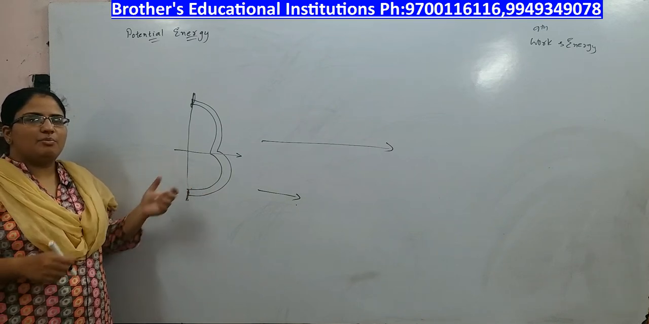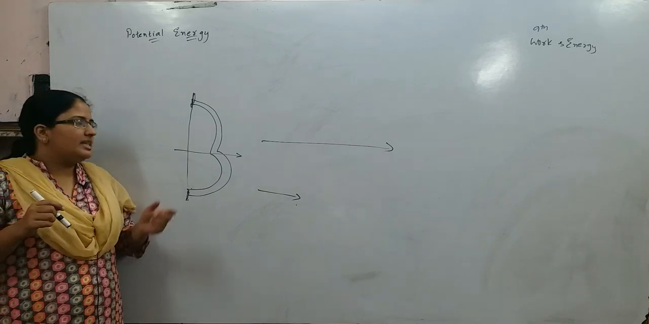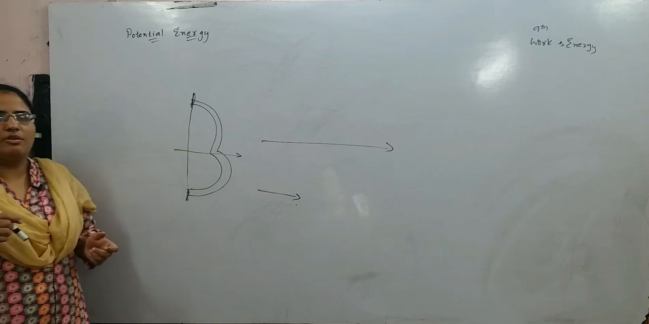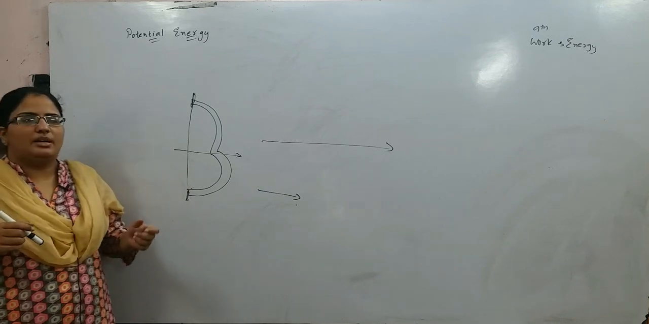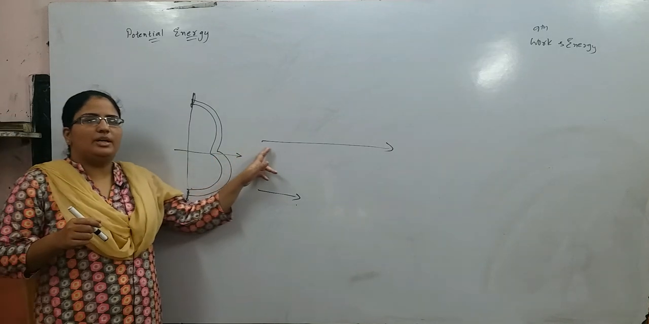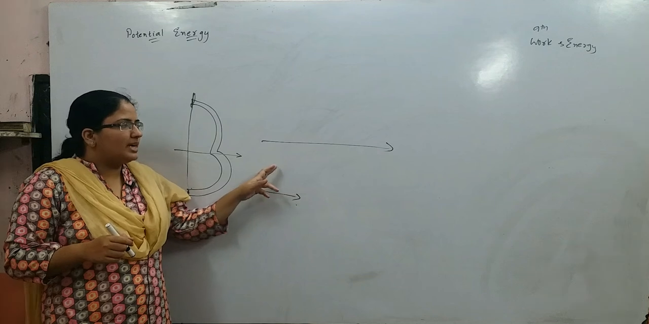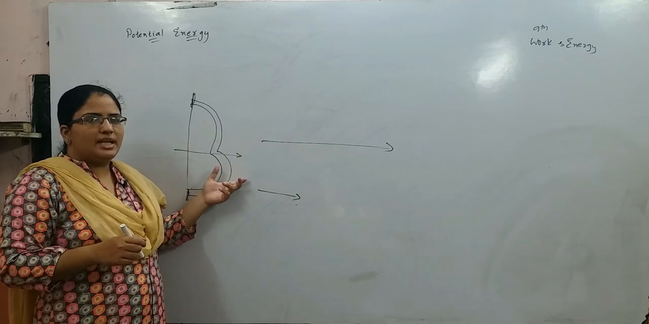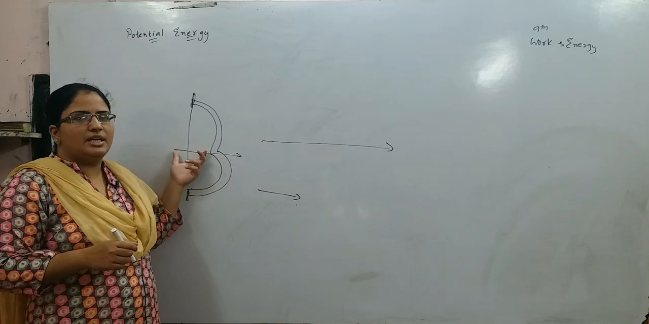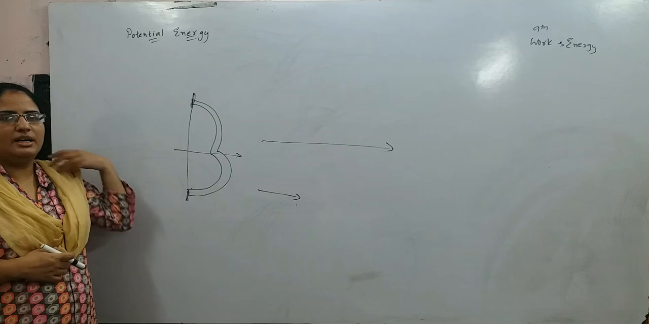In the first case, the position of the string was changed to some extent. In the second case, we have changed the position of the string to a greater extent, so that the arrow flew into the air with much speed. So this is about potential energy. Potential energy in case 2 is greater than potential energy in case 1. That is the reason why the arrow could fly in the air.